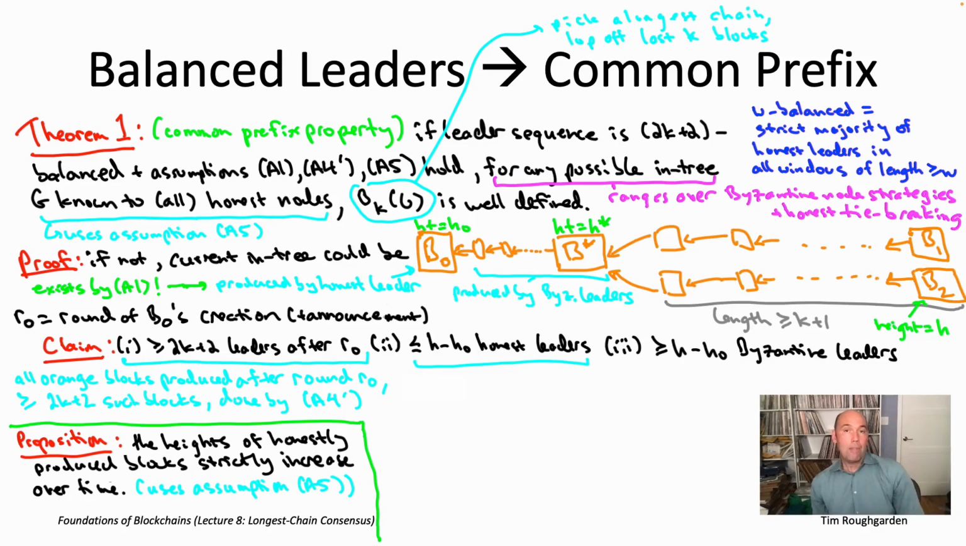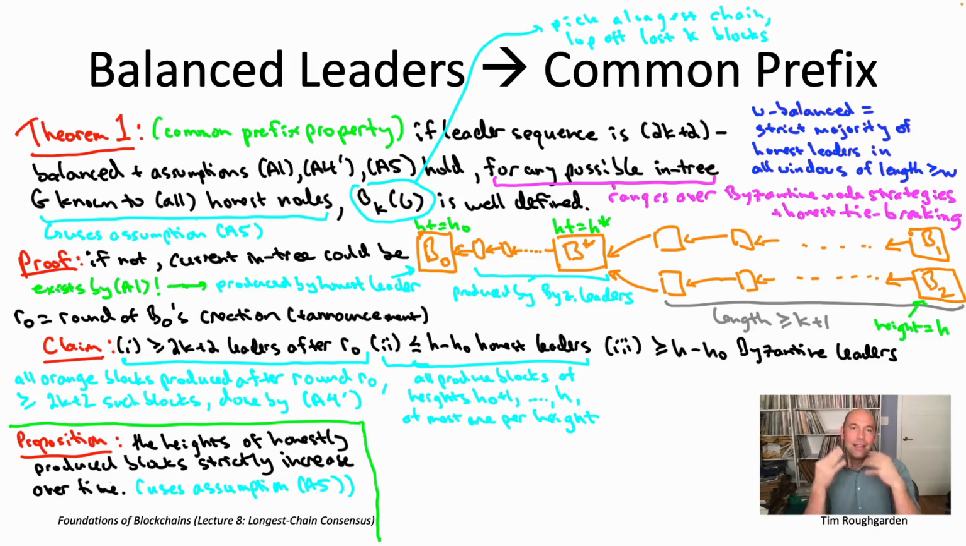The proposition tells us that there can be only one honestly produced block at each height. You can never have two honestly produced blocks at exactly the same height. So between the heights 25 and 40 inclusive, those 16 different height levels, there's at most one honestly produced block in each, so at most 16 total. So that means at most 16 honest leaders could have possibly been chosen after B naught. And in general, that 16 is just H minus H naught, the gap in heights between the end of our orange structure and the beginning.